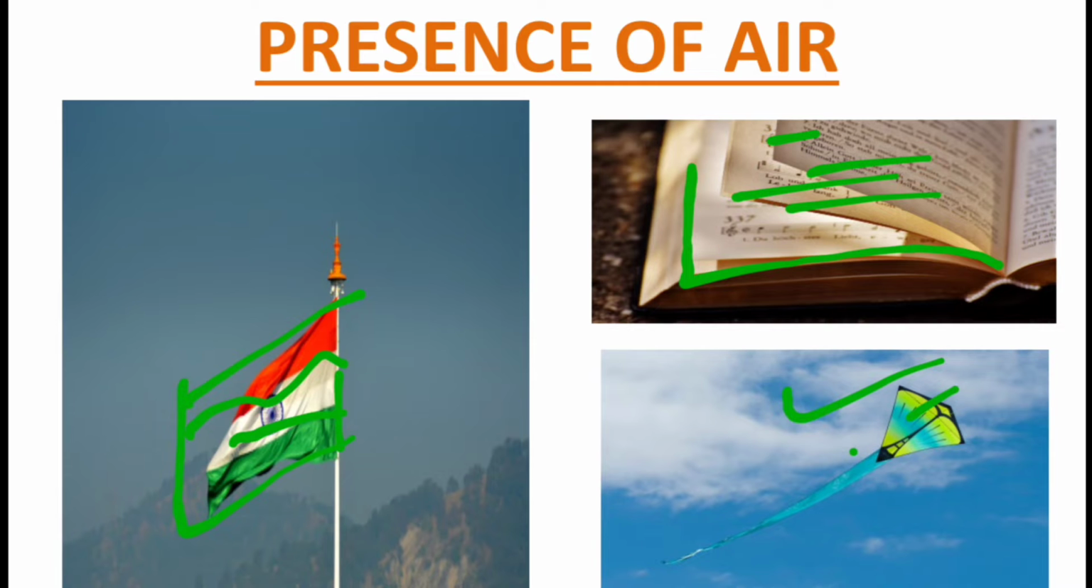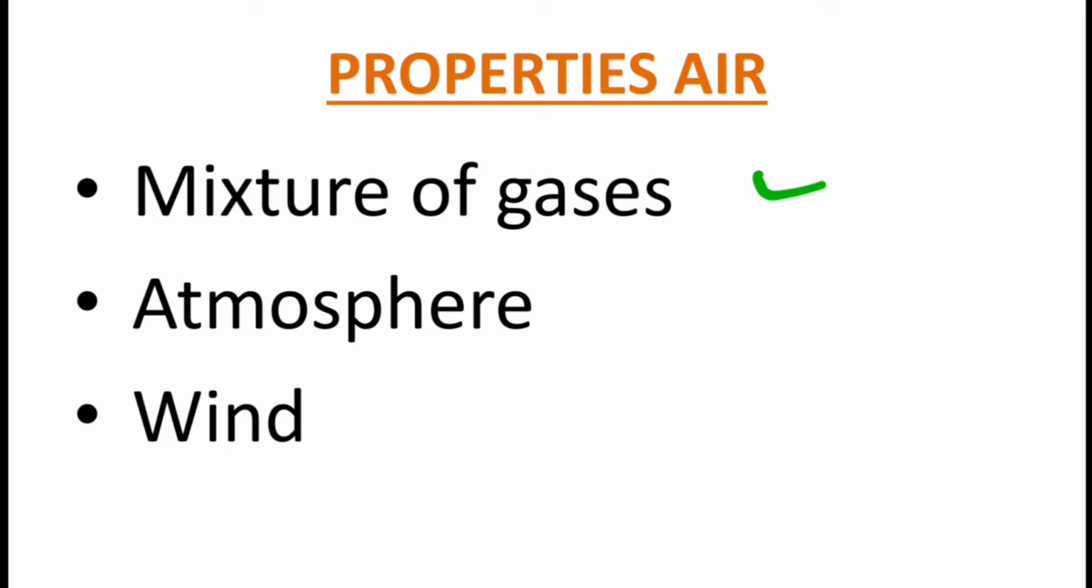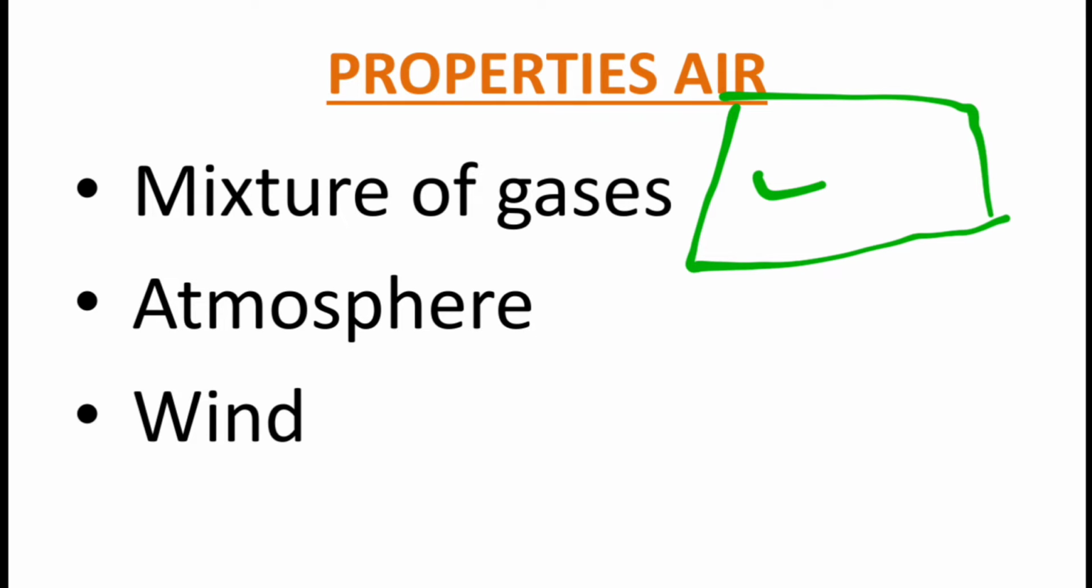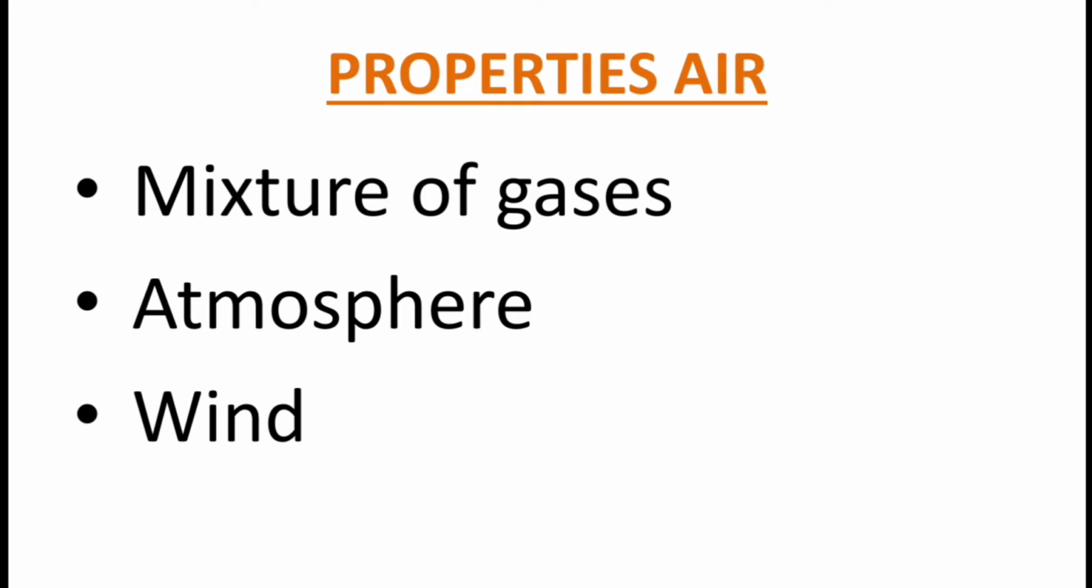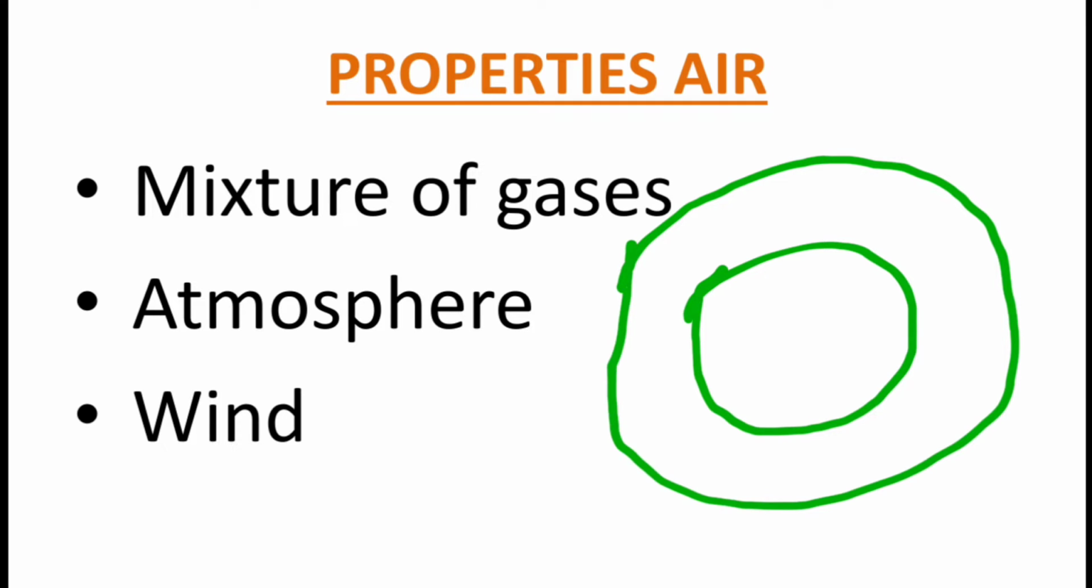What are the different properties of air? Air is a mixture of gases. Air constitutes different gases that mix together to form air. So what is atmosphere? The blanket of air that covers the earth is called the atmosphere. It is because of the gravity of the earth that the atmosphere is pulled towards it. It is because of the atmosphere that life is possible on the earth.